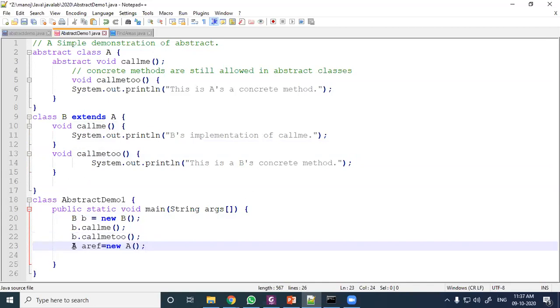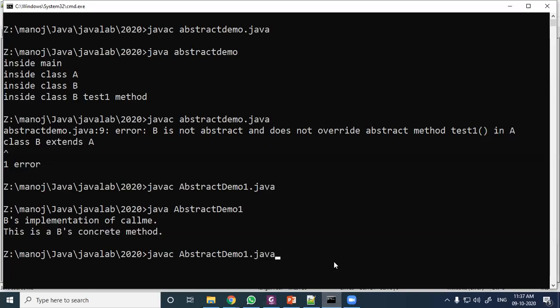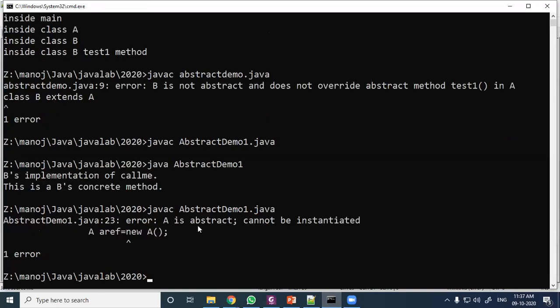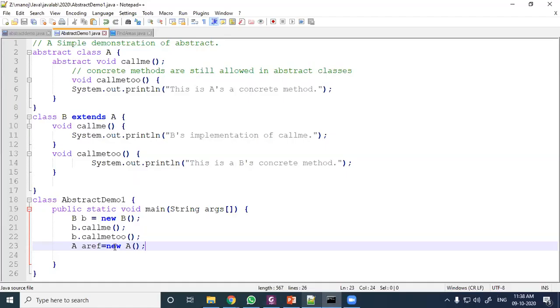So here, if I want to create one object of A with reserved space for the object, that is not possible, because we cannot create an object of an abstract class. Now let us compile this and execute. Compile it first. Okay, A is abstract, cannot be instantiated. That is the important point in abstract class. An abstract class cannot be instantiated.